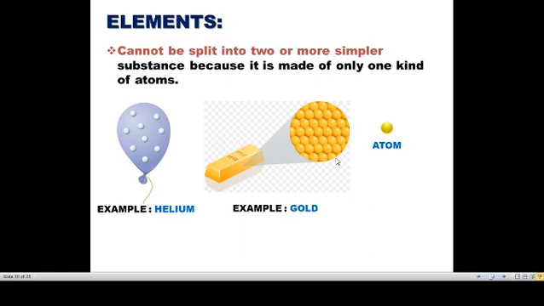You can take helium, the helium gas we are filling in that balloon, no? That helium gas is fully made up of helium atoms. Like that, take gold, one bar of gold, one biscuit of gold, the particles present will be gold atoms. So they are all identical, they are all very pure, so we cannot separate them or split them into two or more substances.